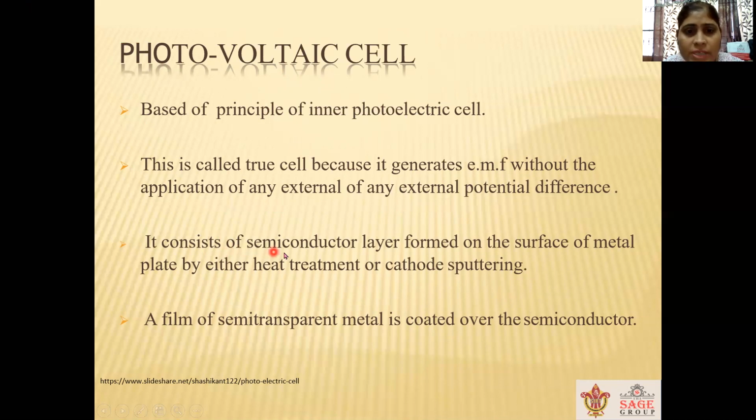So it consists of a semiconductor layer formed on the surface of the metal plate, and this is placed by either heat treatment or cathode sputtering. A film of semi-transparent metal is coated over the semiconductor material.